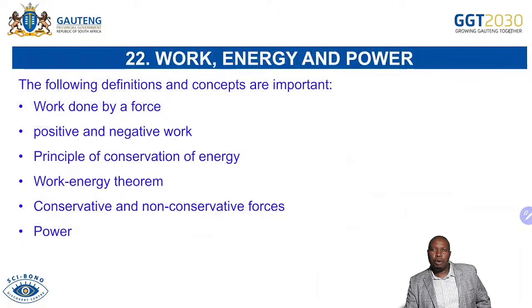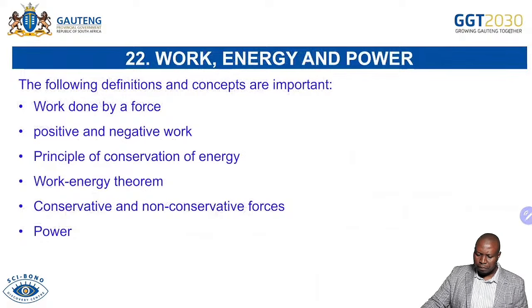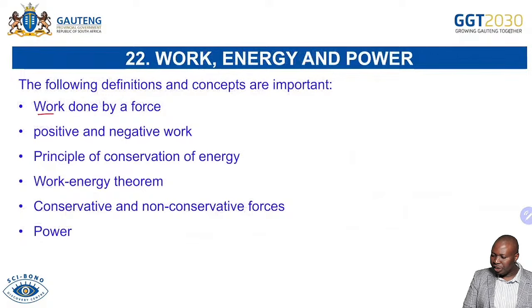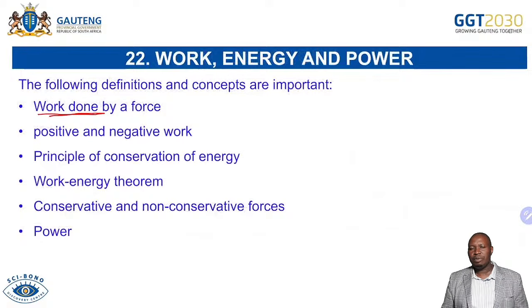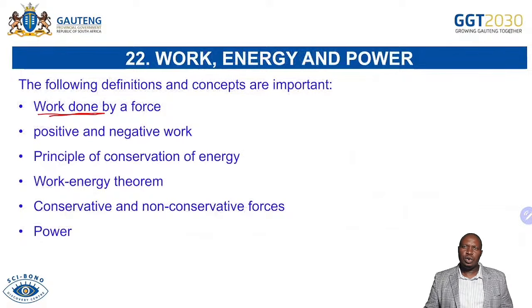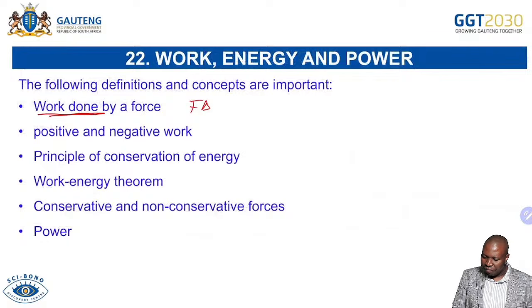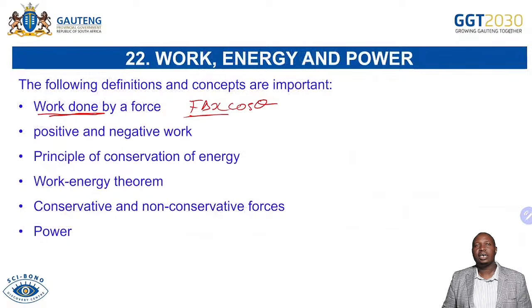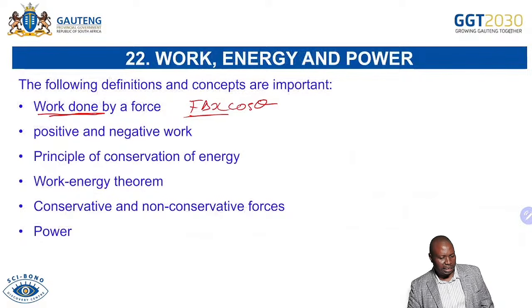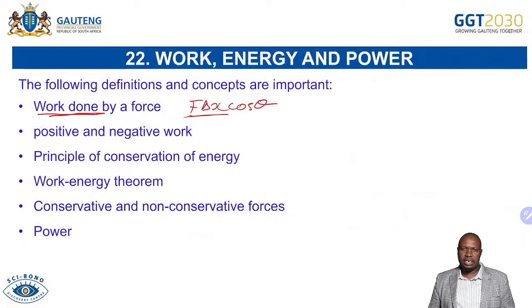Now to your popular work, energy and power, and here as well we are saying know that definition. Remember, in the 2024 final exam we had a question on defining work done on an object. So always remember F delta X cos theta, which says this is the product of your force and your displacement in the direction of that displacement. And then you are able to get that one.